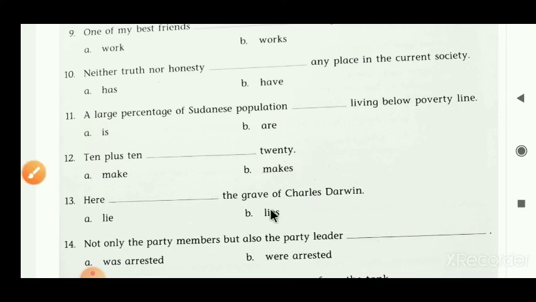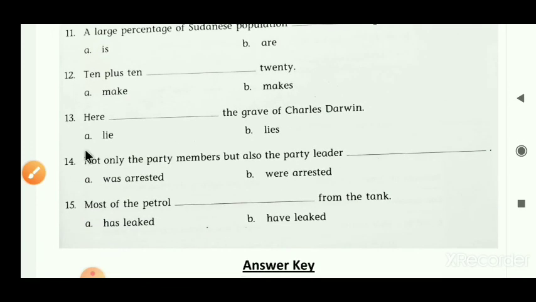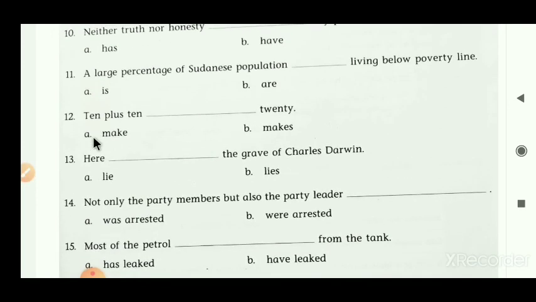Sentence number 13 we have to discuss. Here blank the grave of Charles Darwin. Lie and lies. Lie is a plural form and lies is a singular form. But the sentence started with here. When a sentence starts with here or there, we have to see the back side of that blank. That is the subject. What is the subject here?